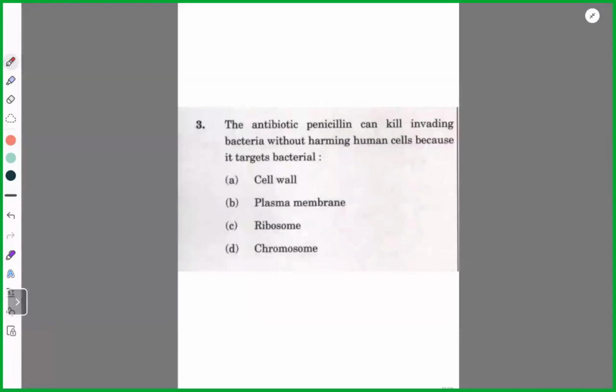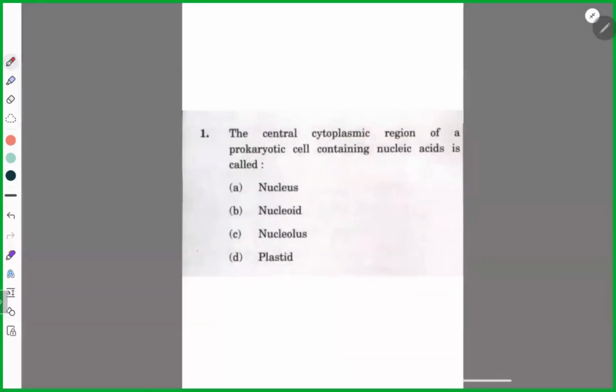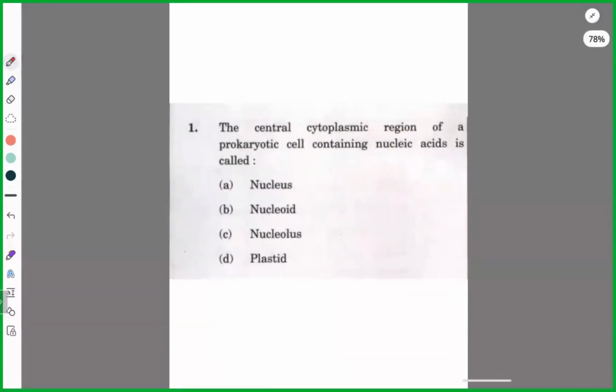Try now. Because it targets the bacteria's cell wall. Got it? Yes. Okay. Next. Total cytoplasm. It is a serious question, latest 2026.